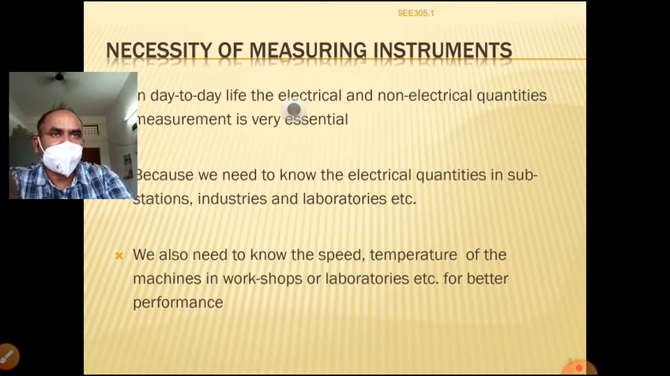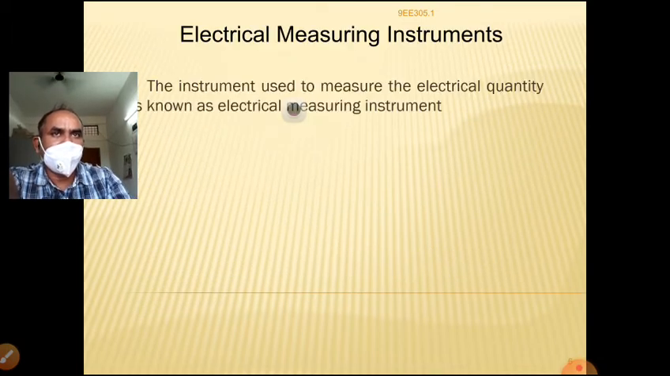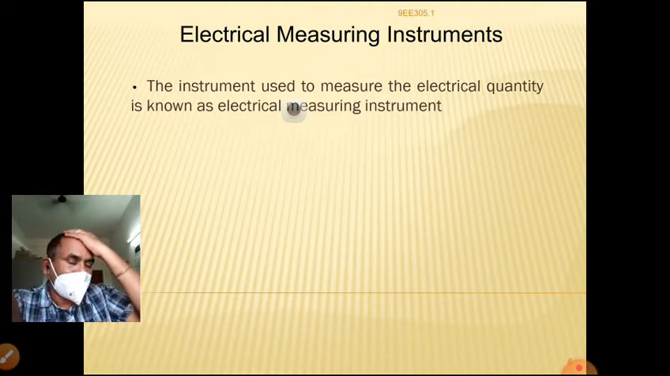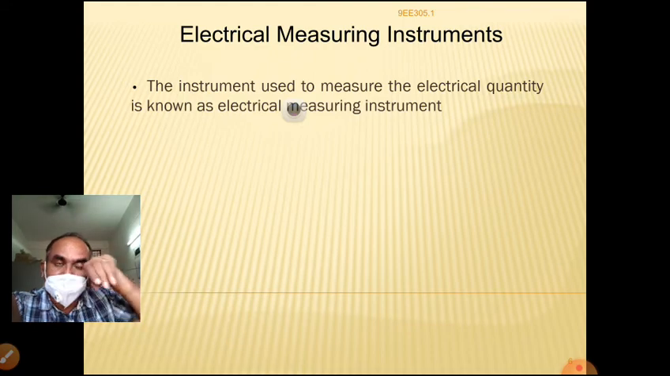Now, the instrument used to measure an electrical quantity is known as an electrical measuring instrument. Where we require electrical energy to measure a given physical quantity, those meters are known as electrical measurements.